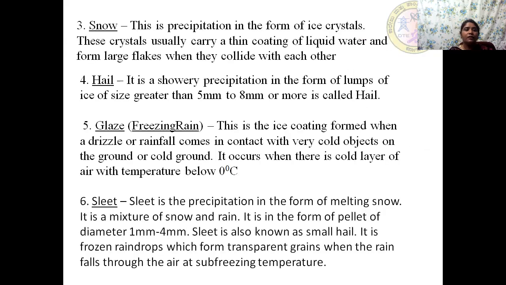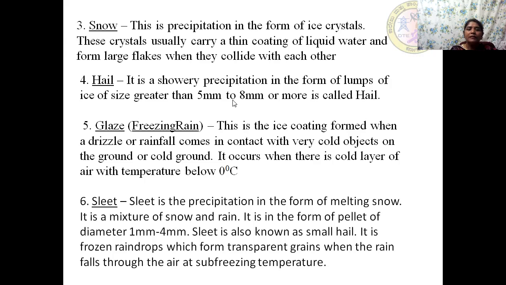Coming to the third form of precipitation, it is snow. This is a precipitation in the form of ice crystals. These crystals carry a thin coating of liquid water and form flakes. So it is in the form of flake when they collide with each other. So these flakes are nothing but it is snow.